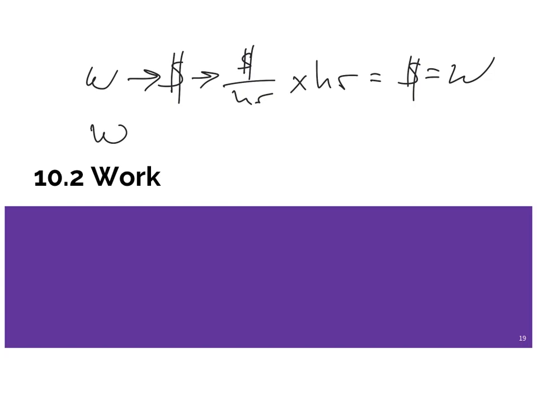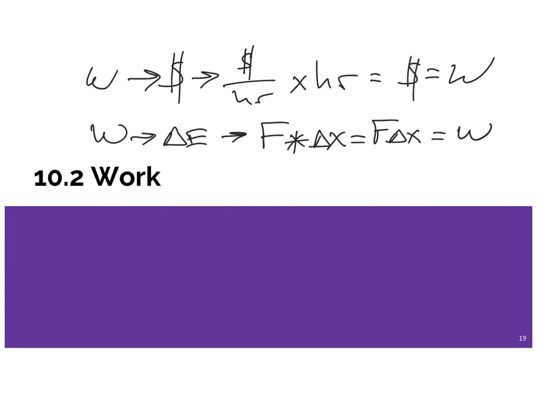Well, work is also where energy comes from, except now instead of dollars per hour, you're going to exert a force over a displacement, so force times a displacement, F delta X. That's a force exerted over a displacement, and that's going to be your work now. So let's talk about that a little bit.